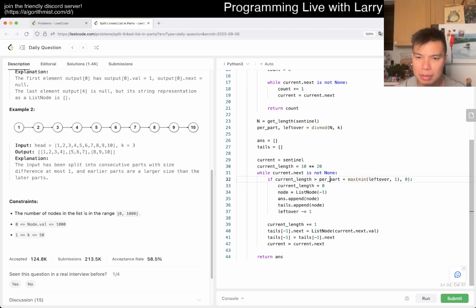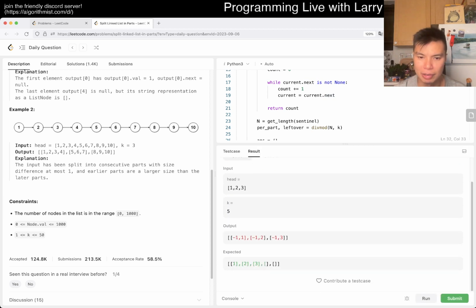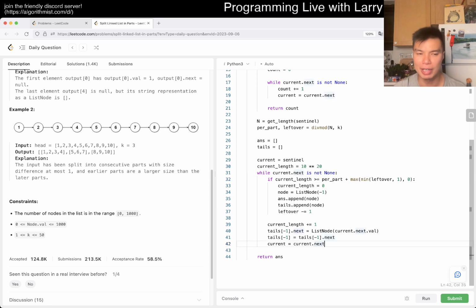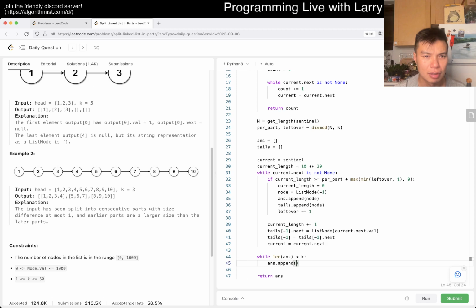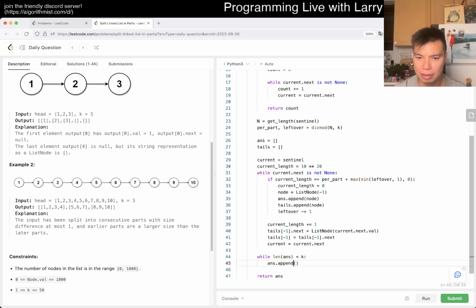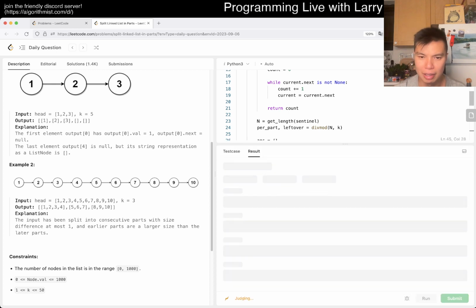0 plus per part is 0 plus. Is this greater than or equal to? I think it's greater than or equal to. Okay, there we go. And of course we have to do two things. One is pad the thing, right? So while length of ends is less than k, we append just an emptiness. Do you return none or? Oh no, you do you? Okay, so you just return none. Okay. There, okay, there we go.